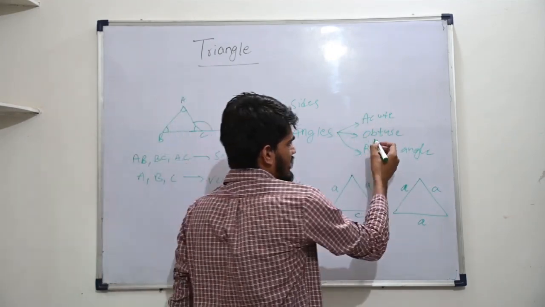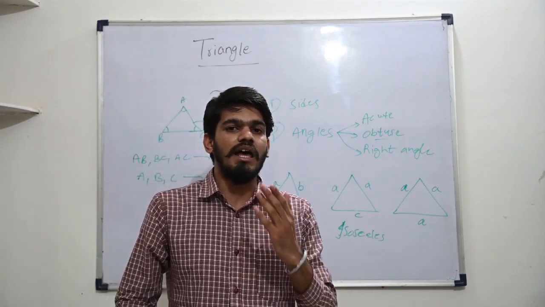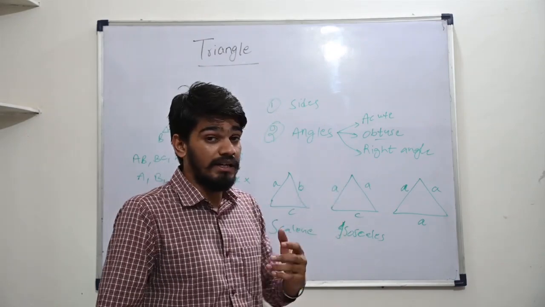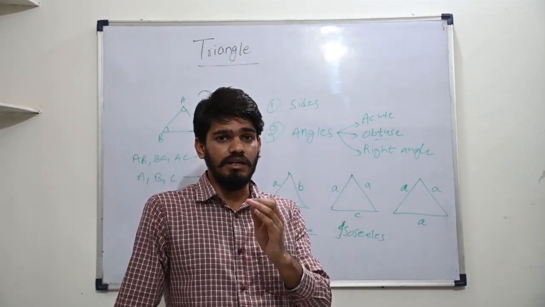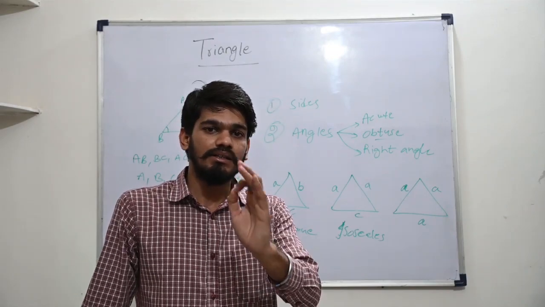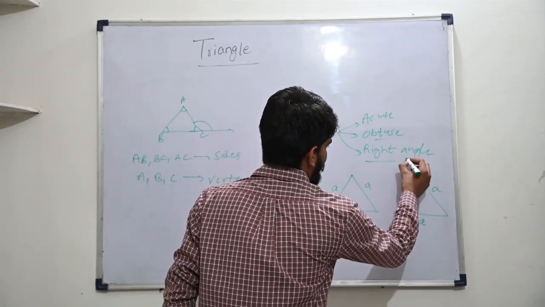Then we have the obtuse angle triangle. First of all, what is an obtuse angle? An angle having a measure more than 90 degrees but less than 180 degrees. So when in a triangle one angle is more than 90 and less than 180, if only one angle, then we call it an obtuse angle triangle. Then we have the right angle triangle.